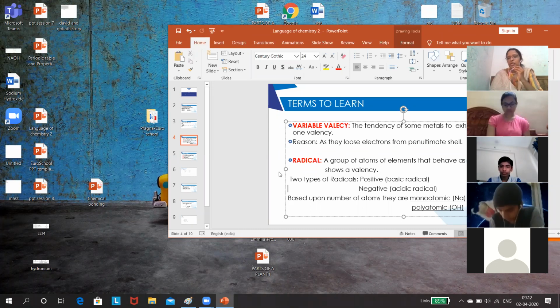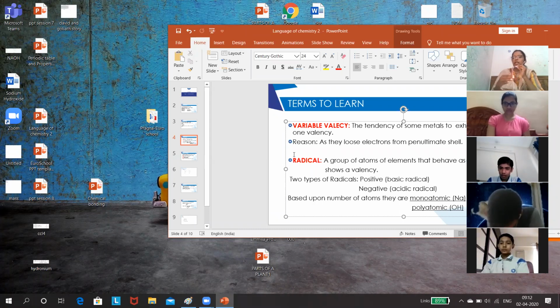In transition elements, the electron will be added to the penultimate shell. So here you should know about the penultimate shell. Generally, the shells or orbits are present around the nucleus. The last shell from the nucleus is called the valence shell.